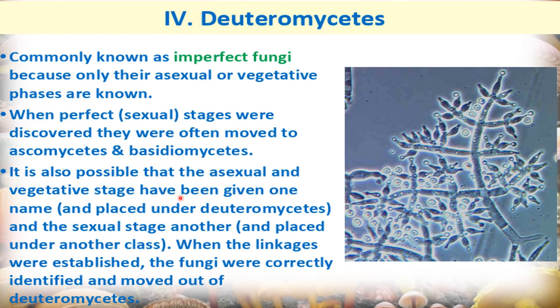It might have originated like this, and the sexual stage given another name and placed under another class. So when these enter into sexual stage, these are called ascomycetes and basidiomycetes. When the linkages were established, the fungi were correctly identified and moved out of deuteromycetes.